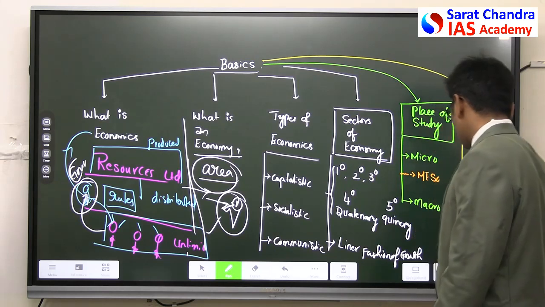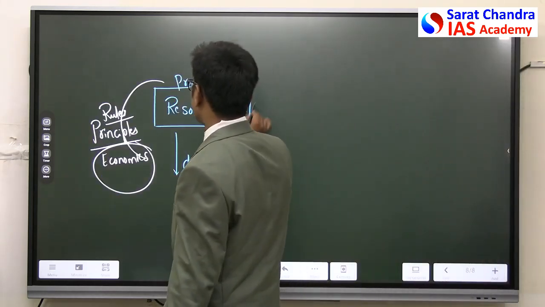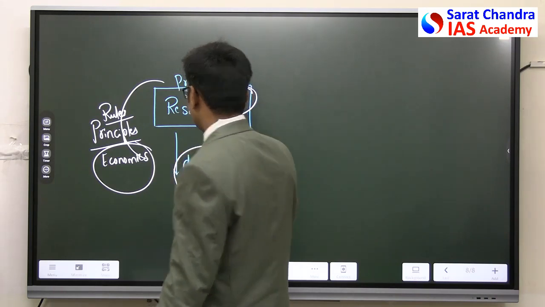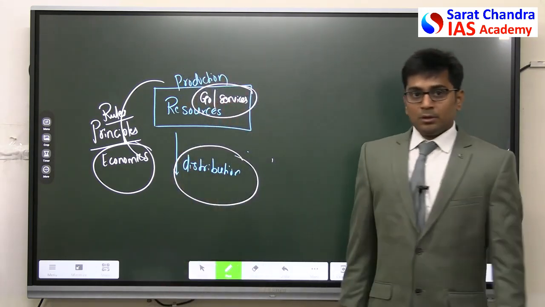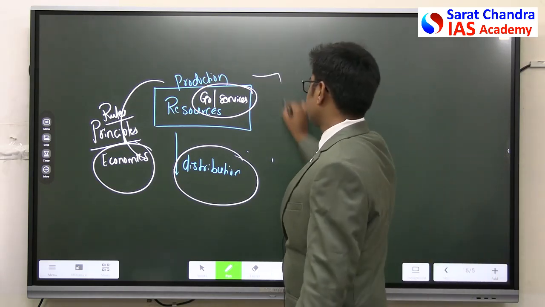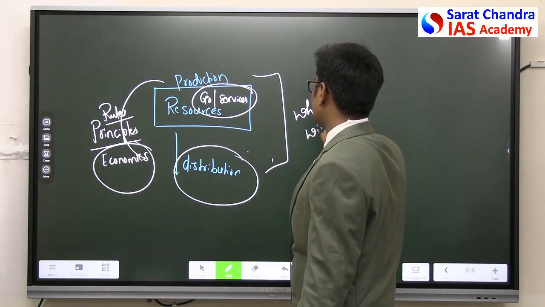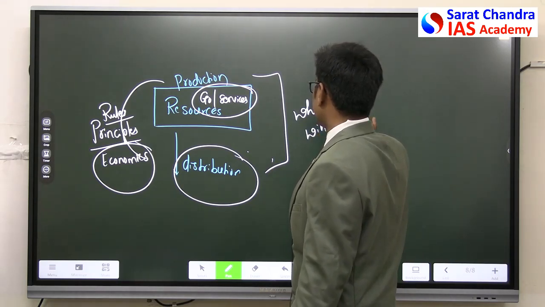Now look, hold on. I said economics is production and distribution of goods and services. Now the question is, who will produce this, who will distribute it?